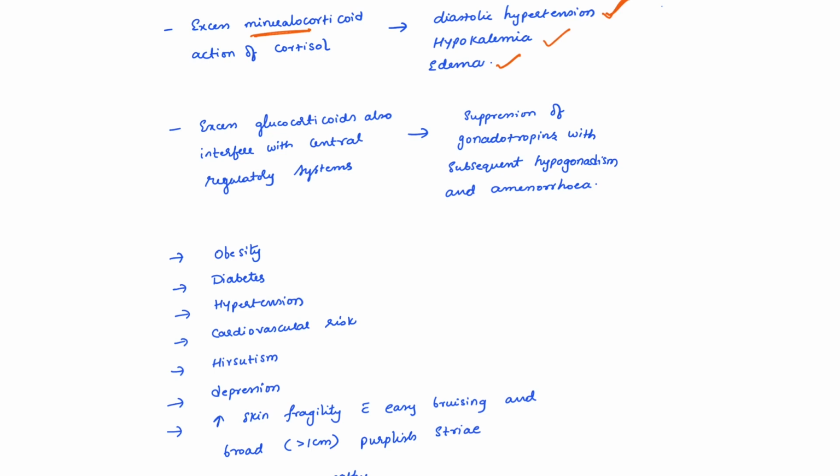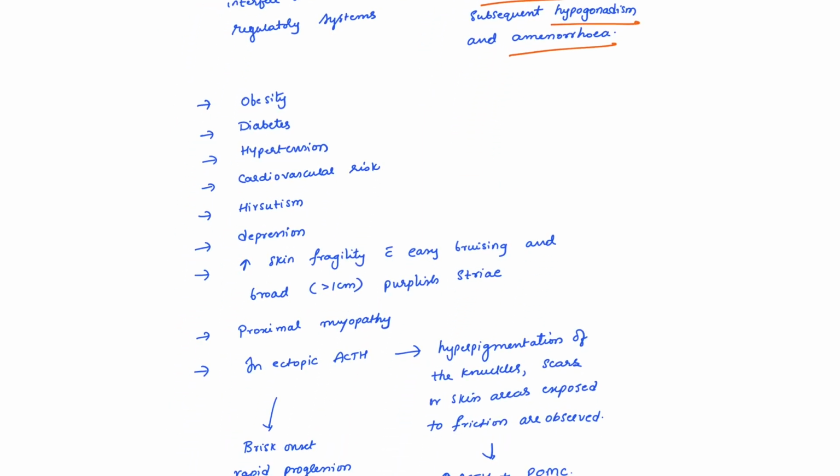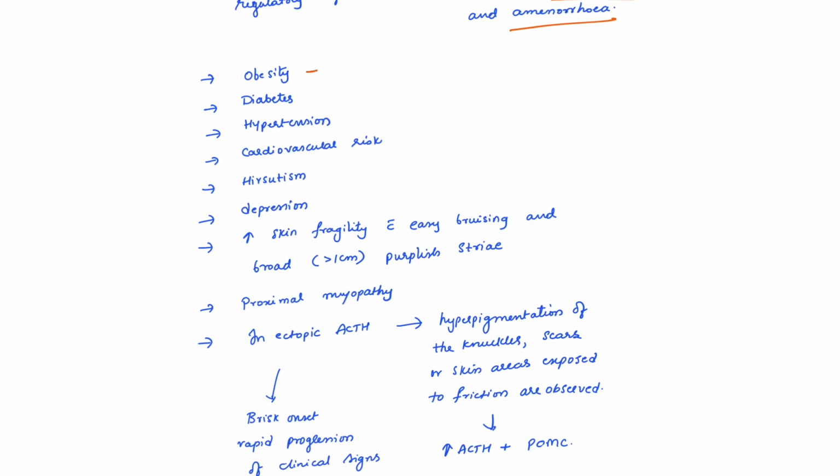So excess glucocorticoid action also interferes with the central regulatory system, leading to suppression of gonadotropins with subsequent hypogonadism and amenorrhea in case of females. And the other things it can cause is obesity, predominantly central obesity.